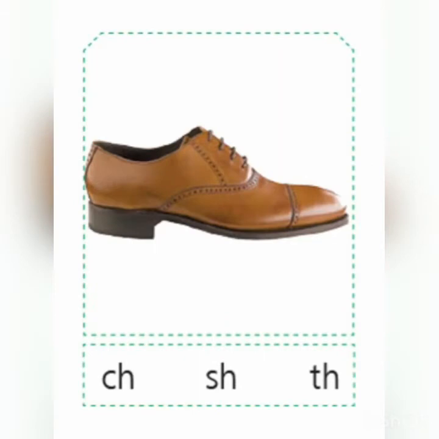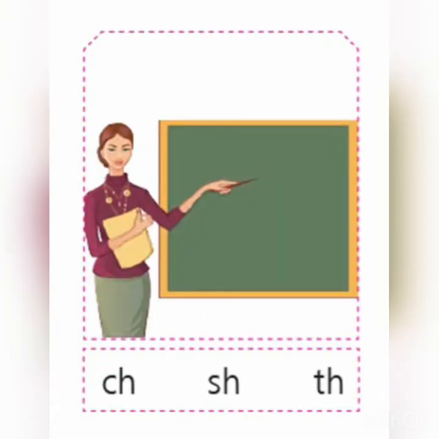Here we have the next picture, that is shoes. What sound did you hear, children? Sh, right? Shoes. So circle SH. Now look at this picture. Guess what it is? It's a teacher.